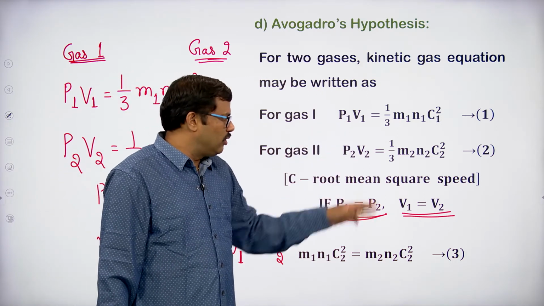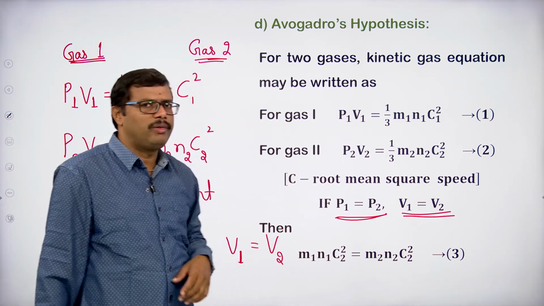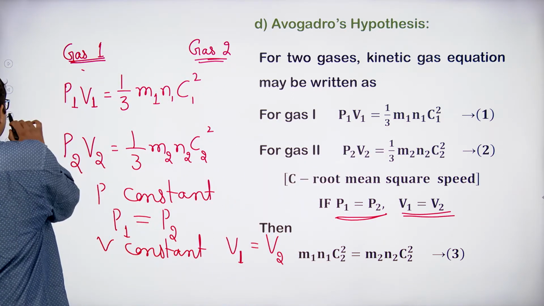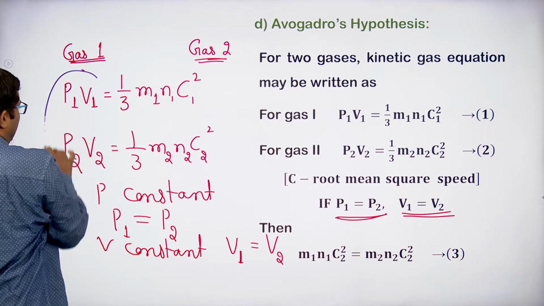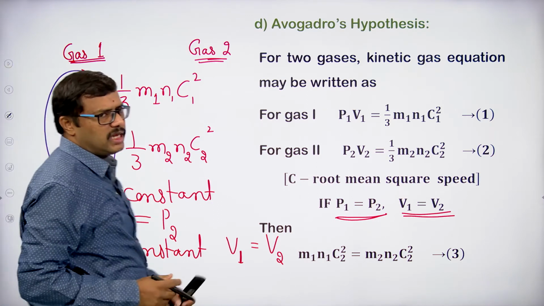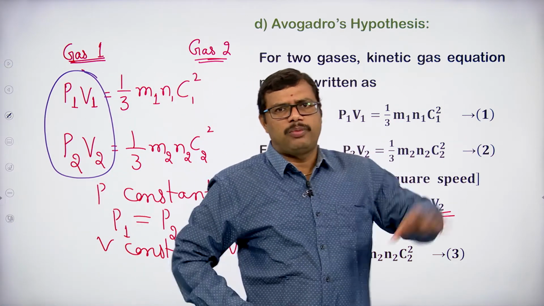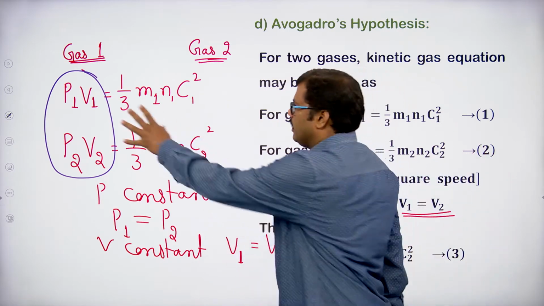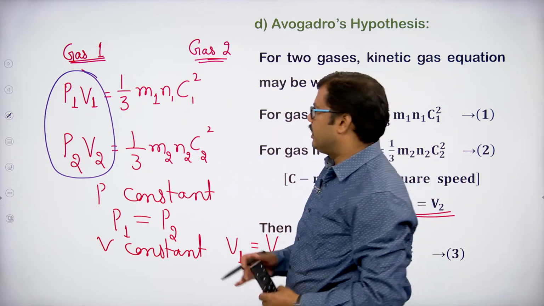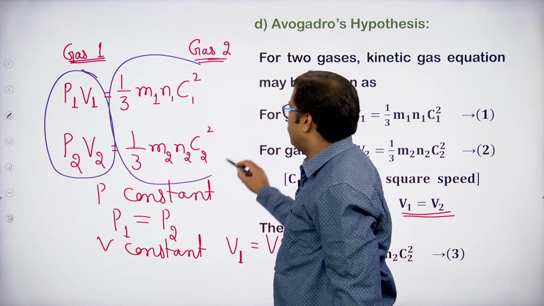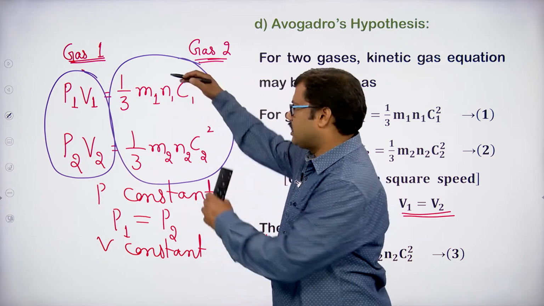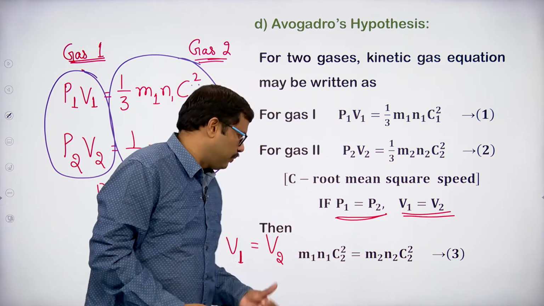P1 V1 equal to P2 V2 means, from equations 1 and 2, what will be equal? If the right hand side (RHS) of the two equations are equal, then we can equalize the left hand side (LHS) as well. That is what we are writing here.